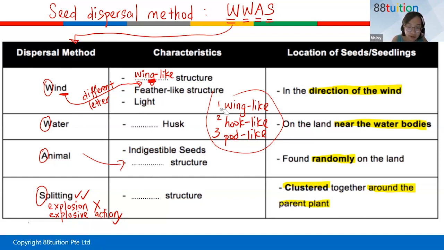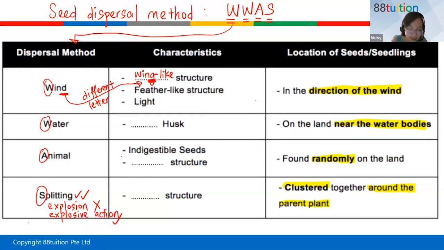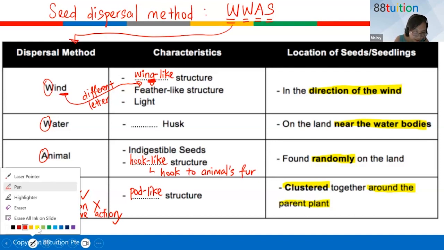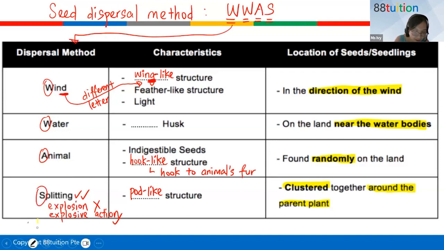How to remember that if it's dispersed by animal it is hook-like structure? You want the fruits to hook to the animal's fur, and then the animal will run around. And then splitting will be pod-like structure. So you see, isn't it very easy to remember? There are all the "like" words. If they ask you what is a characteristic, you just remember wing-like structure, hook-like structure, pod-like structure.